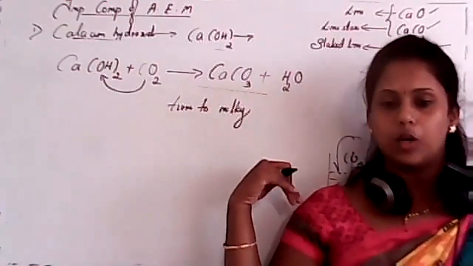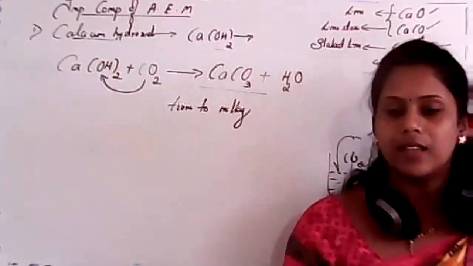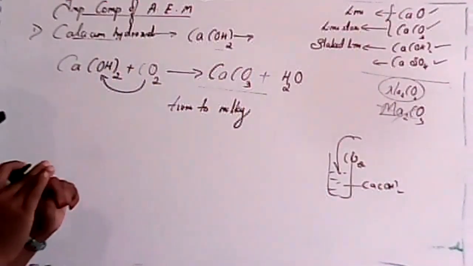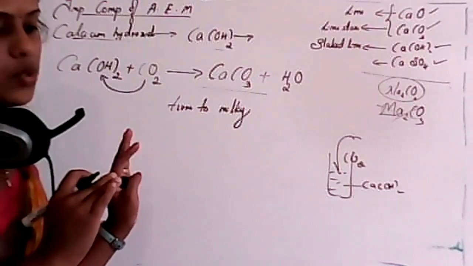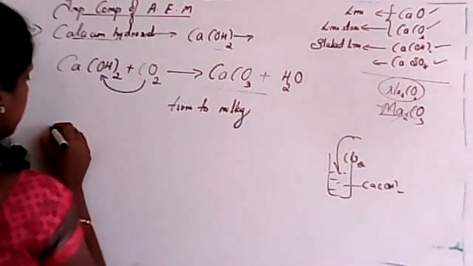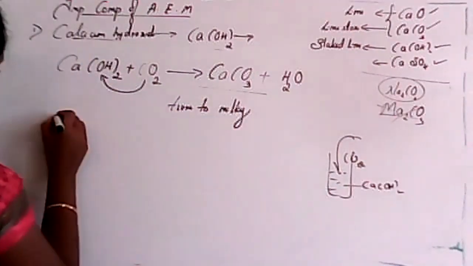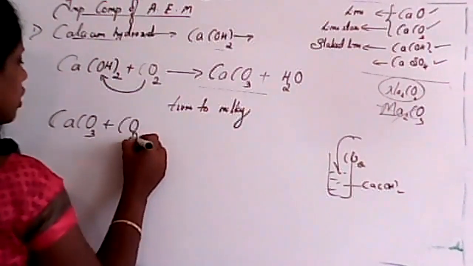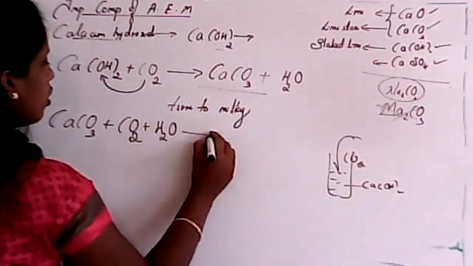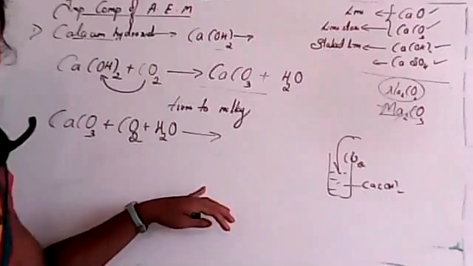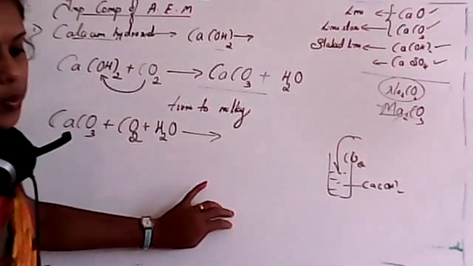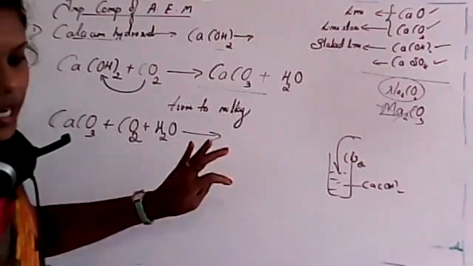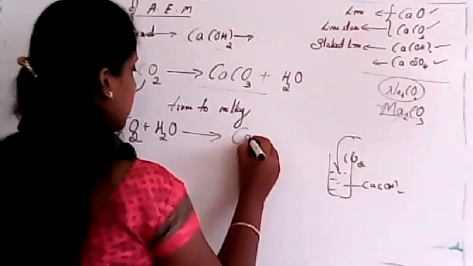That means the milky nature disappears. So if you are considering calcium carbonate and again you are passing carbon dioxide, if there is some amount of water, what product may you get, student? Calcium bicarbonate, or calcium hydrogen carbonate.